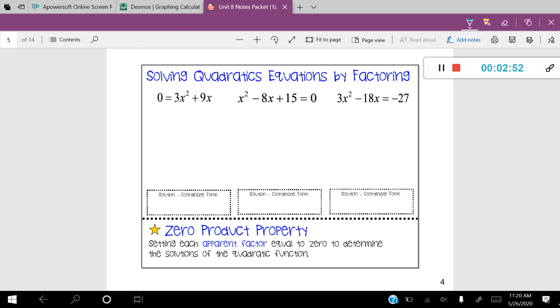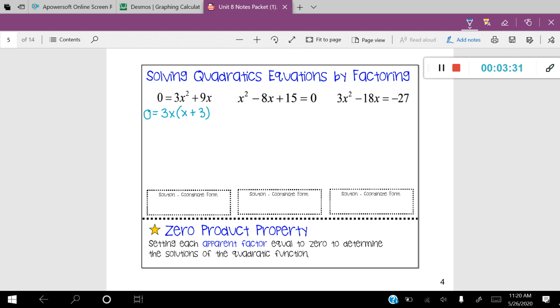So let's look at this first example and solve by factoring. Looking at this, you can see that we have a quadratic and it's set equal to 0. And the first question we want to ask is, do we have a GCF? Because that's always the question we want to ask whenever we're factoring. And the answer here is yes. So let's go ahead and factor it. 0 equals, my GCF is 3x, and I'll be left with x plus 3. Okay, once you've factored out that GCF, ask yourself if there's any more factoring that can be done. And the answer to that is no, this is fully factored.